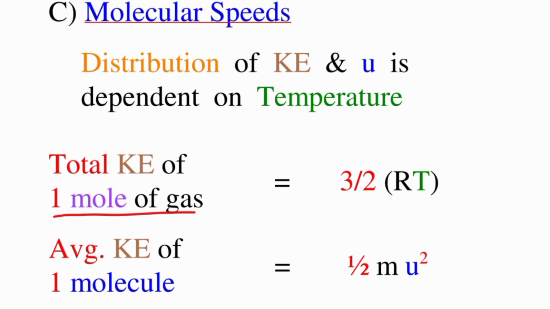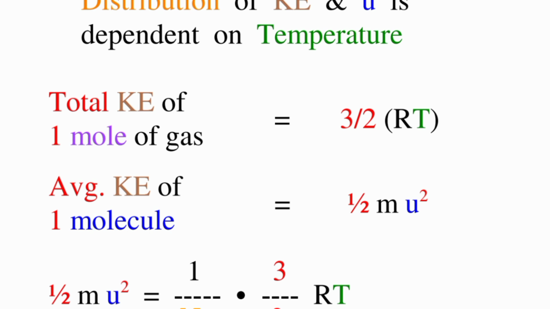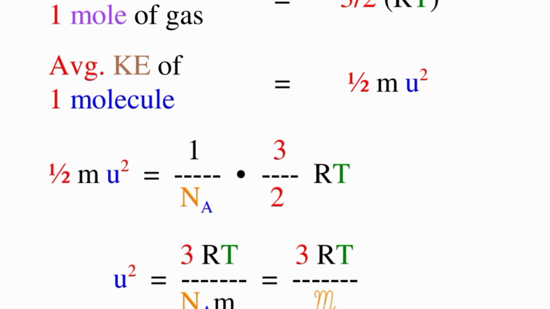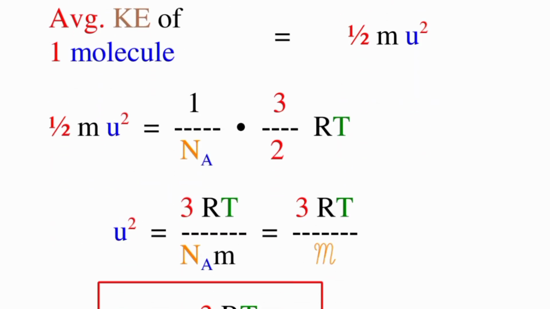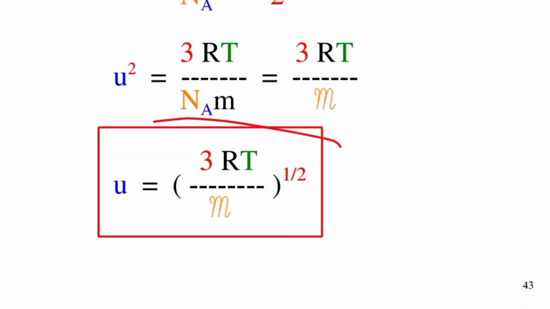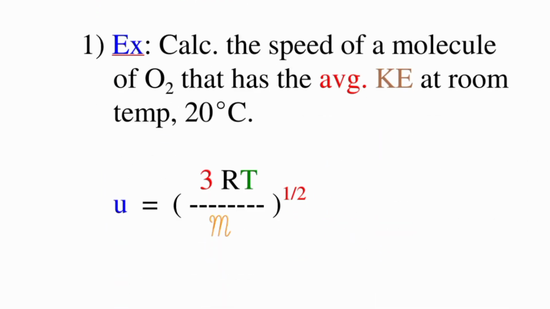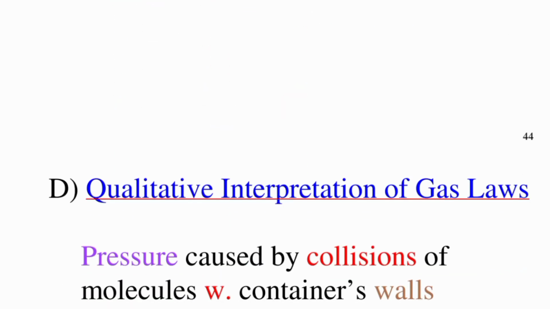Total kinetic energy of 1 mole of gas: here is the formula, 3/2 RT. Average kinetic energy of one molecule: you can use this formula with Avogadro's number, NA. By substituting values, you will finally get this equation for the speed: square root of 3RT over m. Here's a formula to calculate the speed. You have been given some details here, so calculate this.